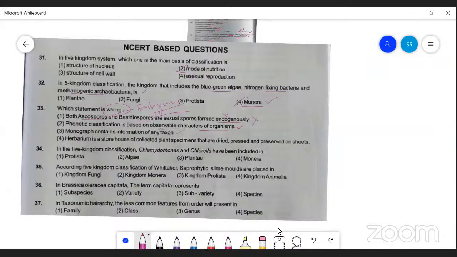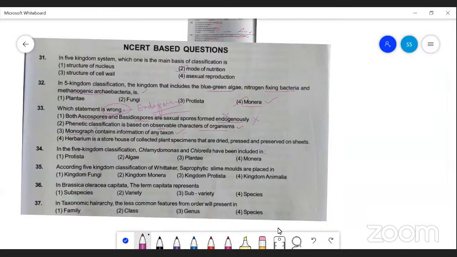It is also correct. Monograph is one of the taxonomic aids, like key, monograph, museum, and zoological park. These taxonomic aids are used for identification of organisms based on real specimens collected from different parts. So the monograph contains the information of any one taxon.